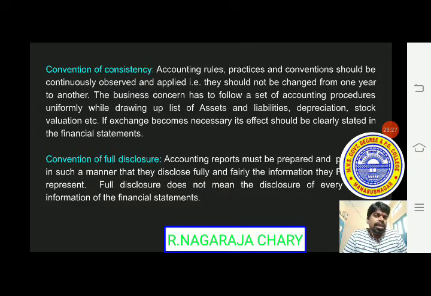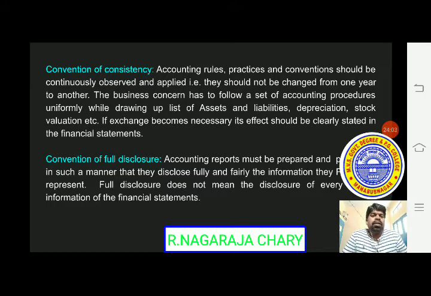The convention of consistency conveys that the accounting rules, practices and conventions, whatever we are following year by year, are to be consistent. It means we have to follow the same rules and principles regularly. Don't change from year to year. We may follow one system in one year and another system in another year. Let us take one example.